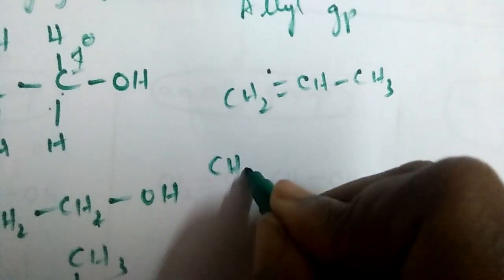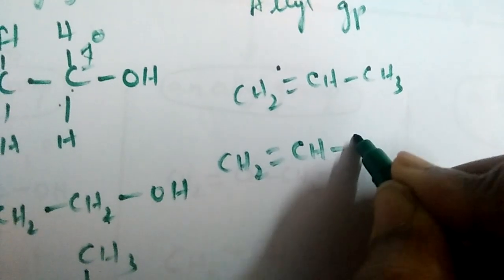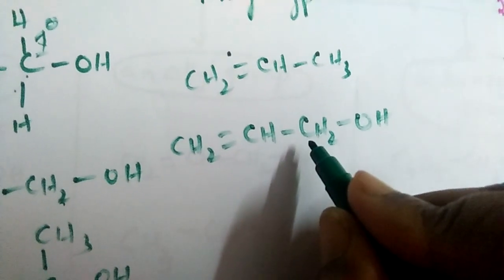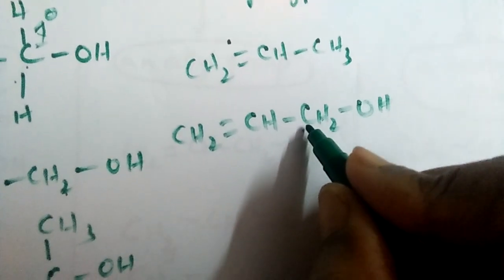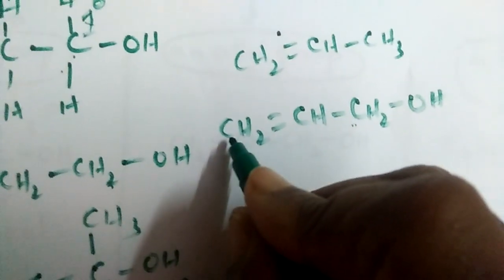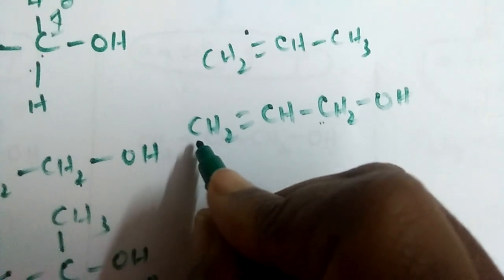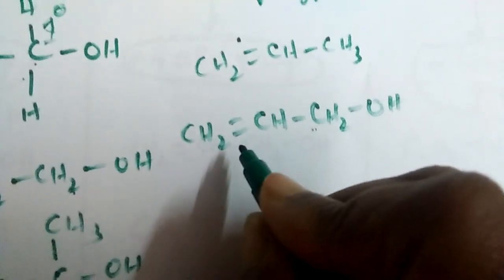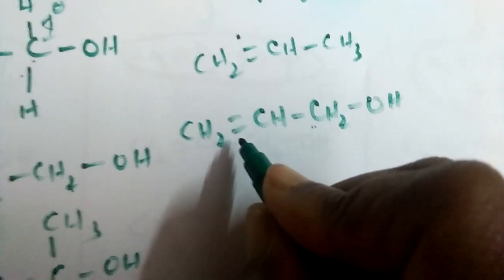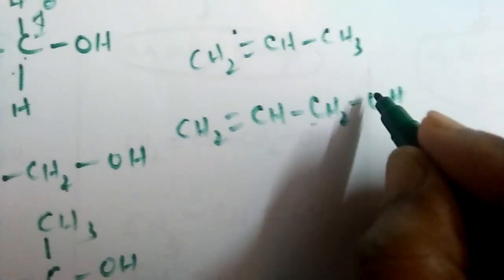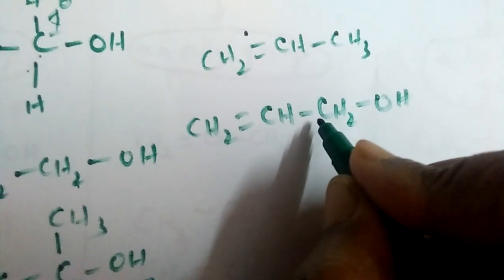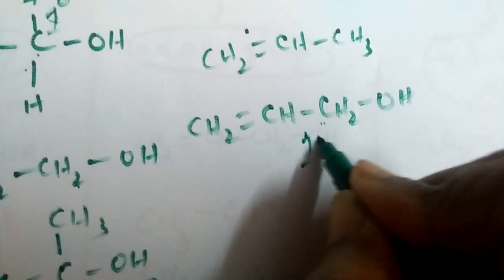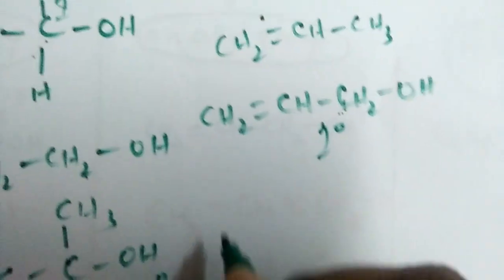In this case, CH2 double bond CH single bond CH2OH, the carbon is an sp3 hybridized carbon. Keep in mind, when OH is attached to the double-bonded carbon, then it is an sp2 hybridized carbon. This is sp3. So it is an alkyl group, but it is unsaturated, so it is called an alkenyl group. But when OH is attached to an sp3 hybridized carbon, then it is called an allyl group. So this is a primary allyl group, and this carbon is a primary carbon.